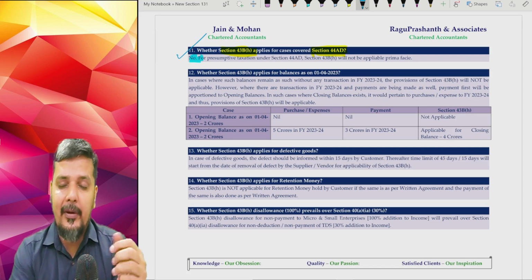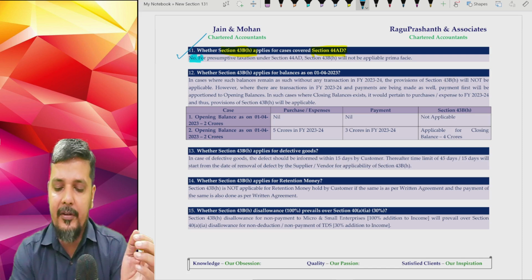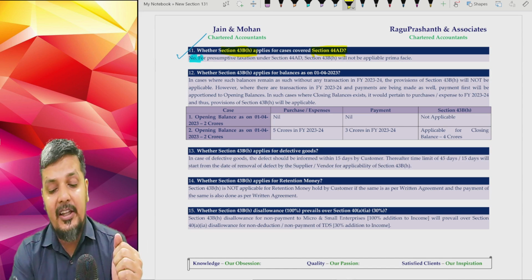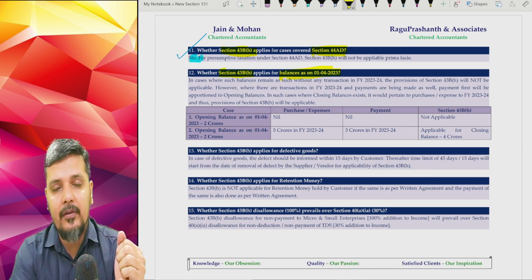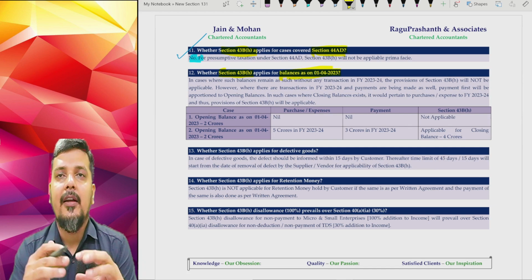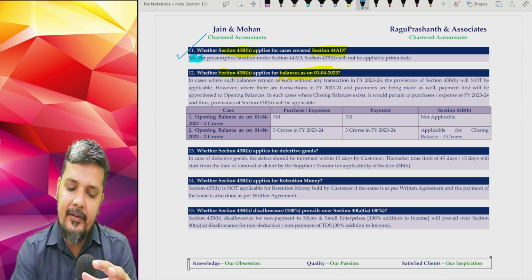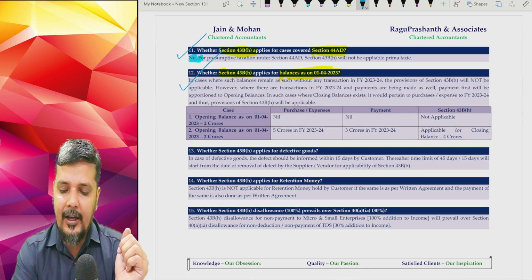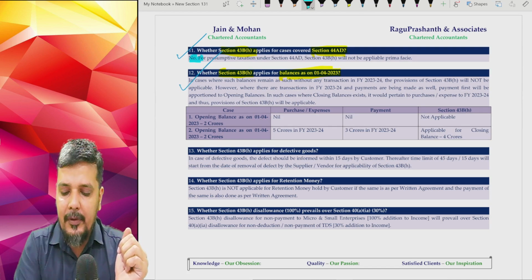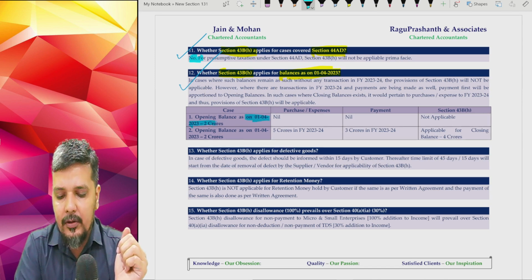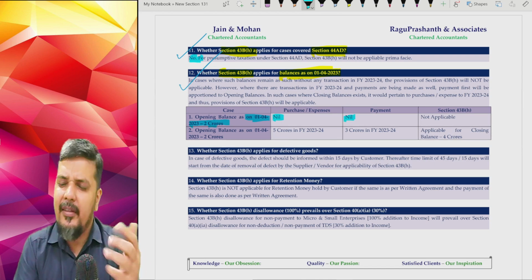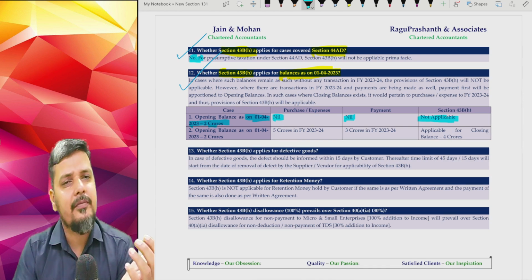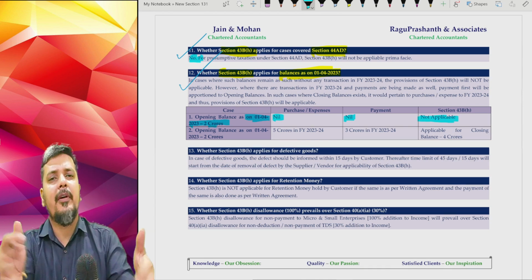Another important aspect, again a commonly asked question for all business enterprises: whether 43BH will be applicable for your opening balances as on 1st of April 2023. Now, the answer here is yes or no based on the situation. Let us take a scenario. Supposing the opening balance as on 1st of April 2023 is 2 crores. In the current year, against that party, there's no purchase, there's no payment. Then 43BH will not be applicable, because in the current year, you have not purchased anything.